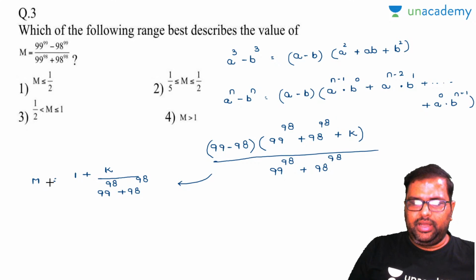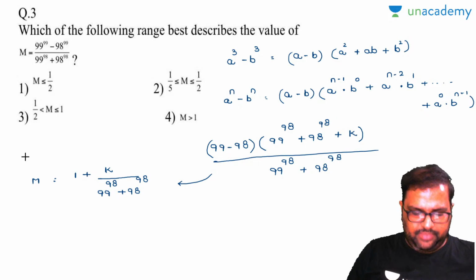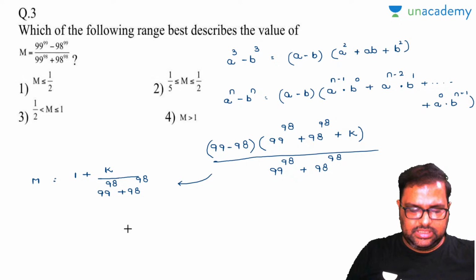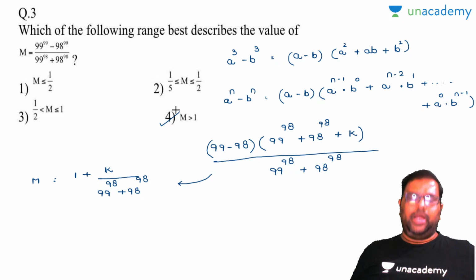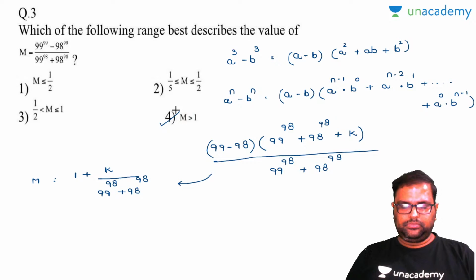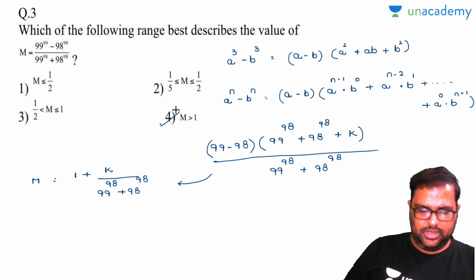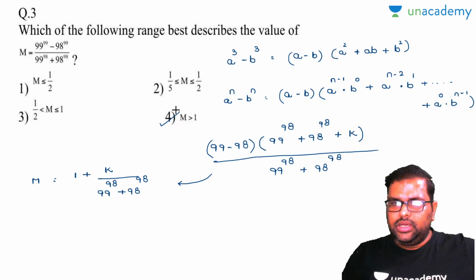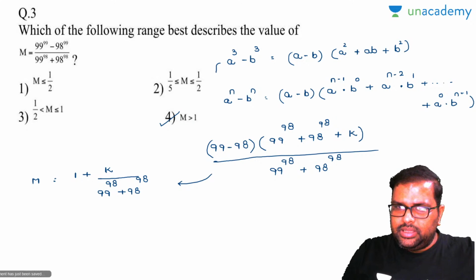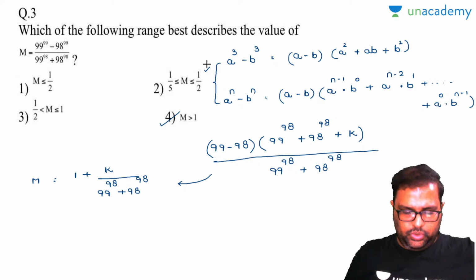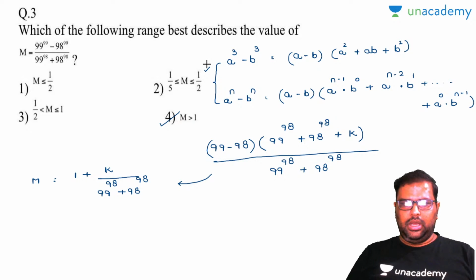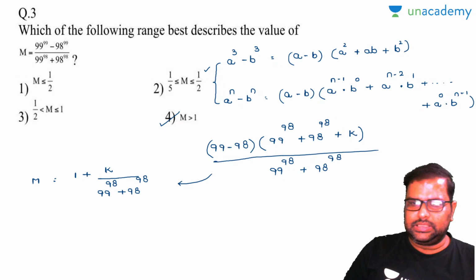Now see, m value is damn surely greater than 1 and there is no option which is greater than 1 except the fourth, and your fourth option is 2. How many of you got this logic there? Yes or no? Clear? So in this, if you know this algebraic formula, then automatically you can solve the question very easily. Otherwise it will take so much time to solve. I hope I am clear. Let's come to the next one.